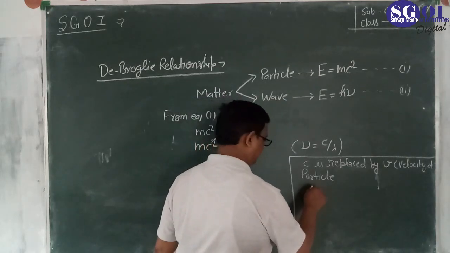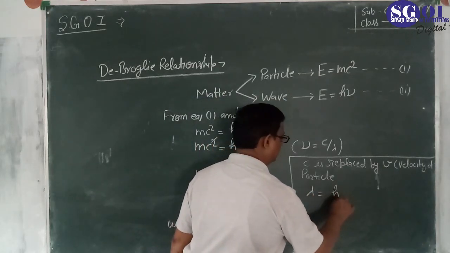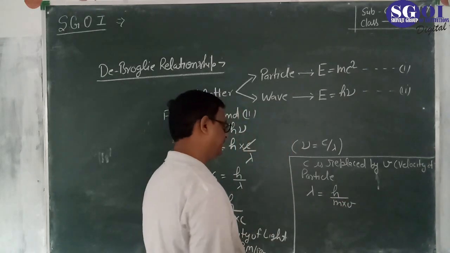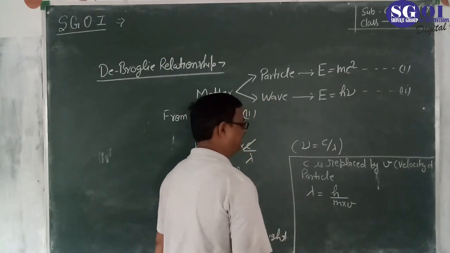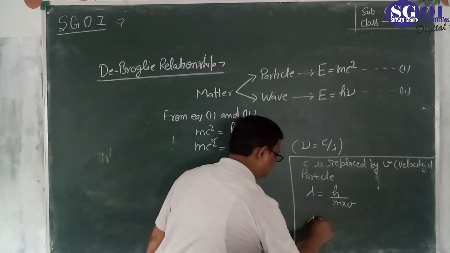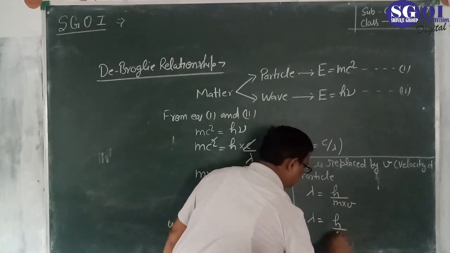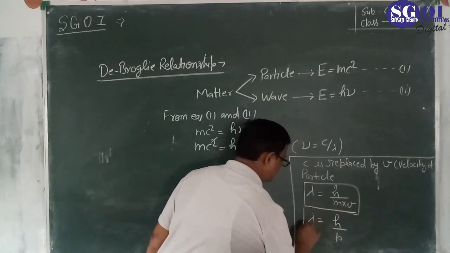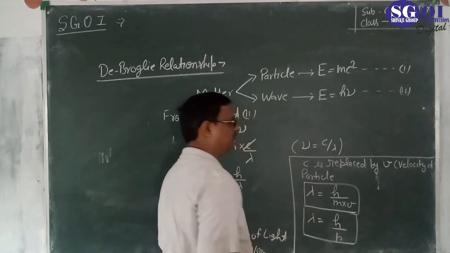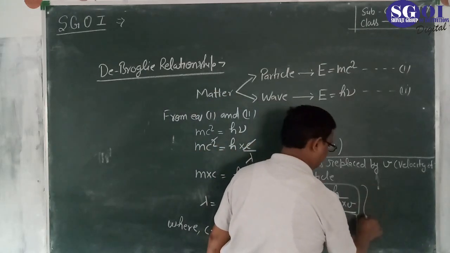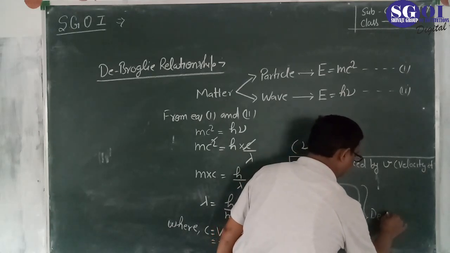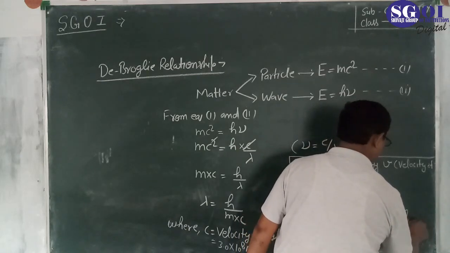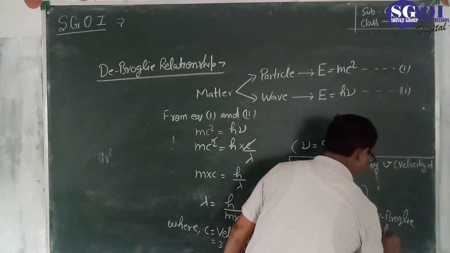That's why lambda equal to h upon m into v. This m into v is known as momentum, that is, lambda equal to h upon p. These two equations are both known as de Broglie relations.